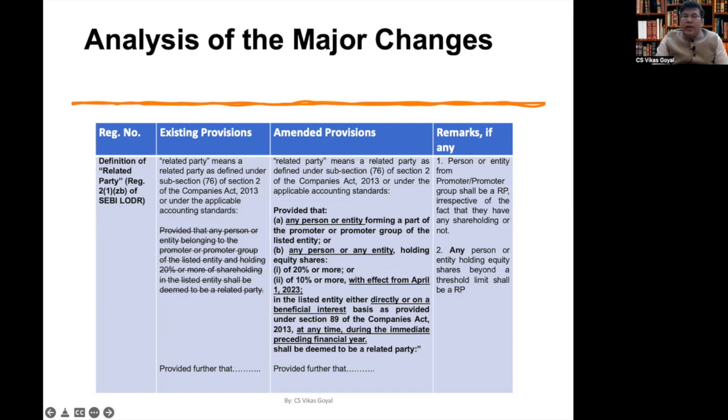So by virtue of these amendments, the scope of related party, I mean the parties which will be related party as per the SEBI LODR, has been widened significantly. Persons or entities belonging to the promoter or promoter group need not have any shareholding in the company to be a related party, plus any other person or any entity. So this is very wide open. And the second thing is, any person or any entity which holds equity shareholding beyond the threshold limit, irrespective of whether they are promoter or not, shall be treated as a related party. So these are very, very important amendments.